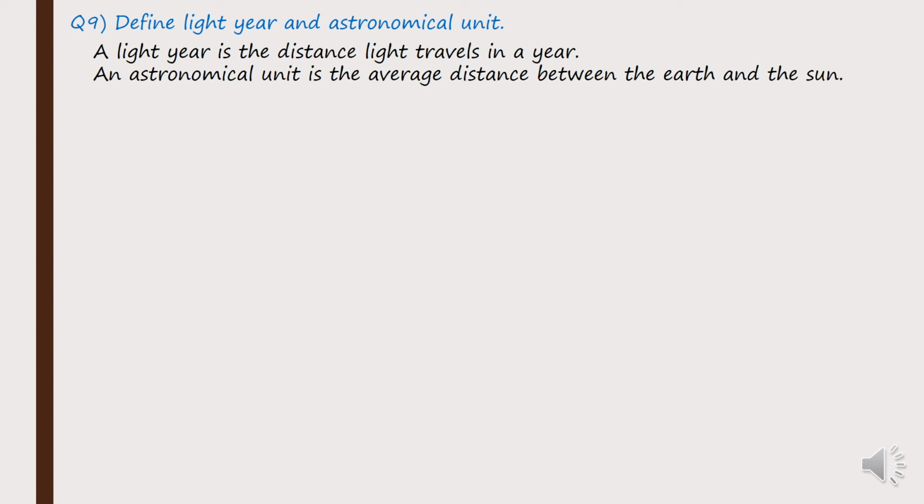Next, astronomical unit. An astronomical unit is the average distance between the earth and the sun. Okay, so अब earth देखिको sun सम्मको distance we can take it as 1 astronomical unit. Right, so that is defined, the distance between earth and the sun is defined as 1 astronomical unit.